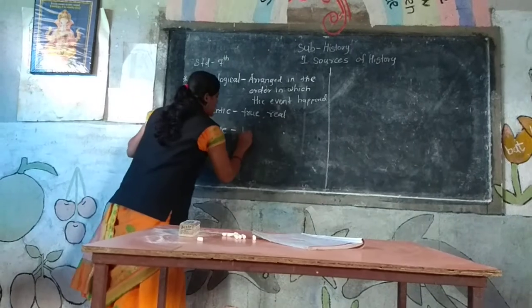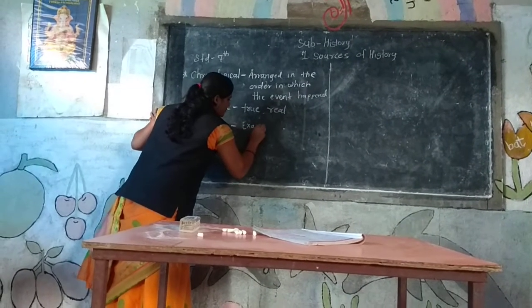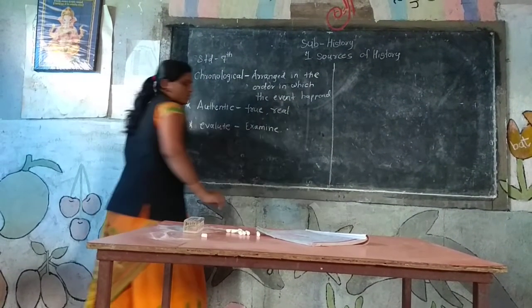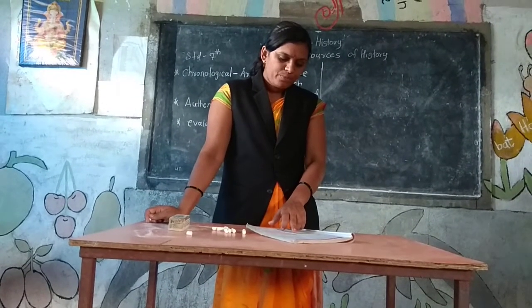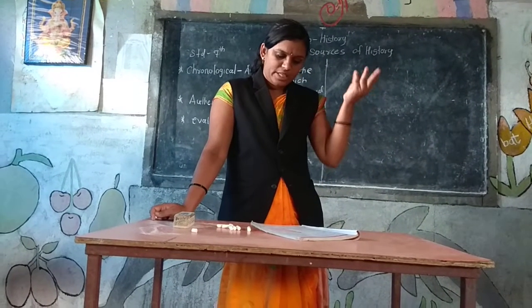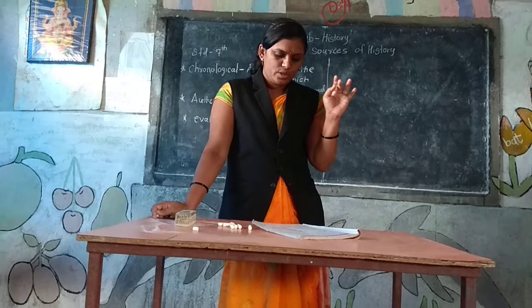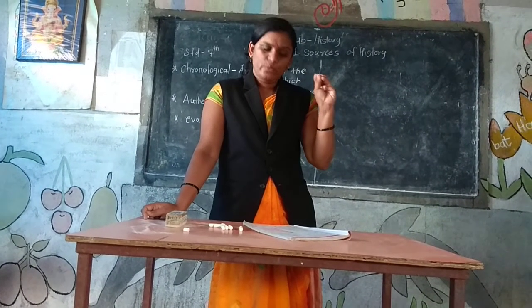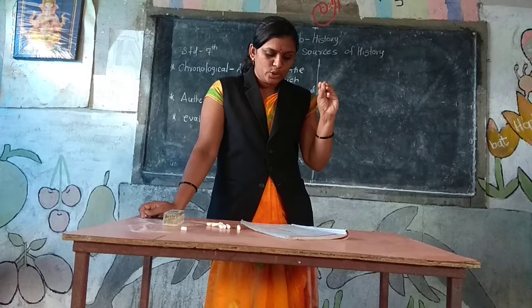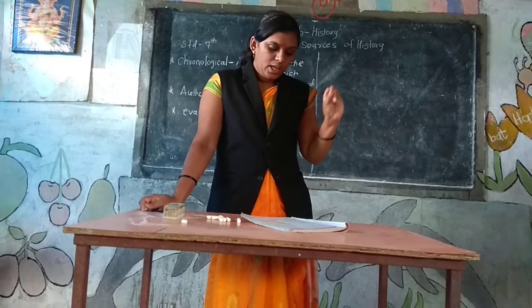Evaluate means examine. Evaluate the sources of history. That means the material source, written source or oral source. These are the three types of source. And so, evaluate the sources of history.